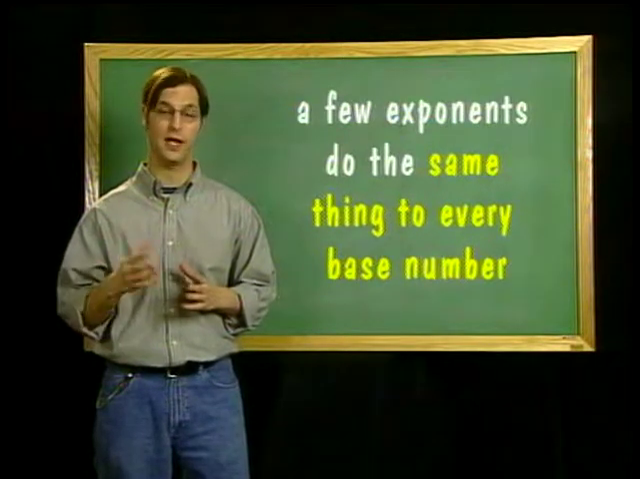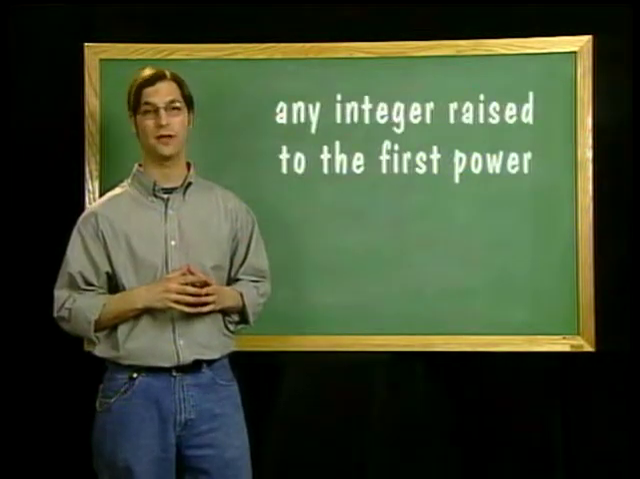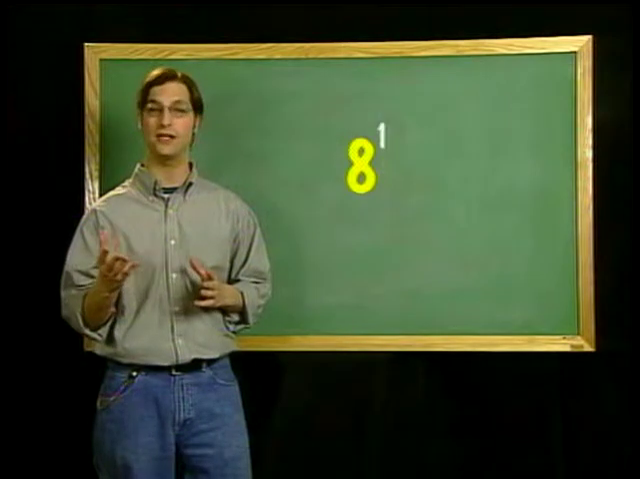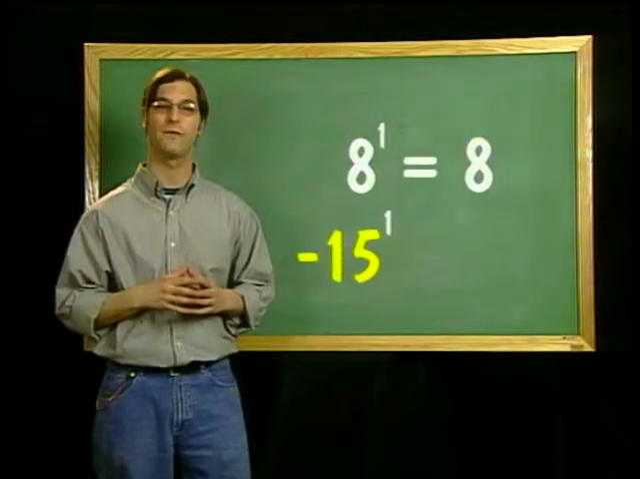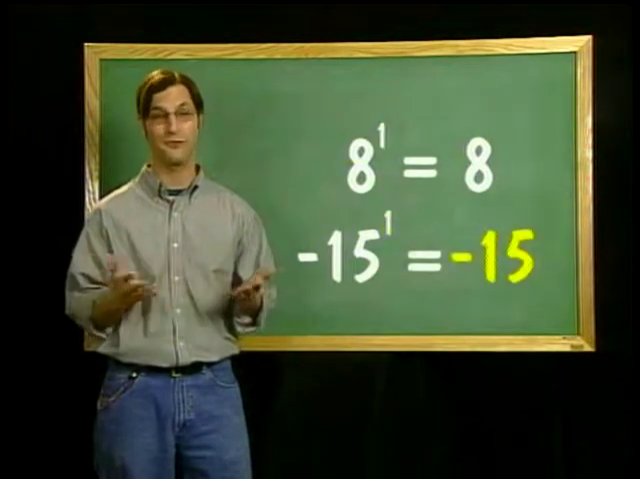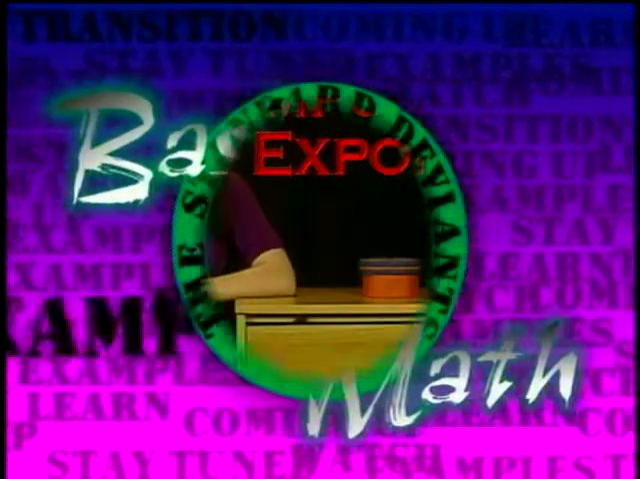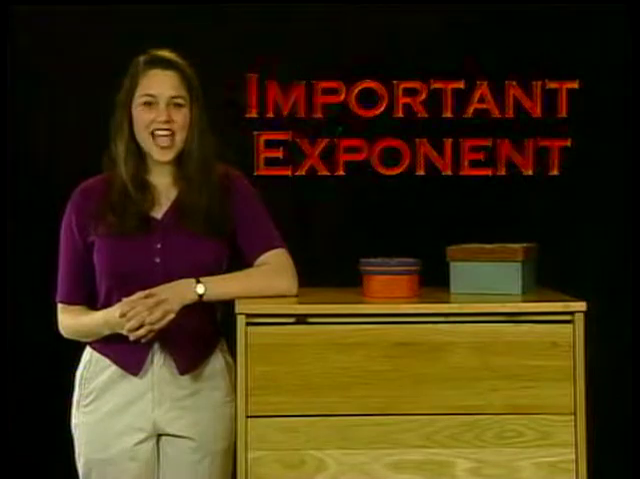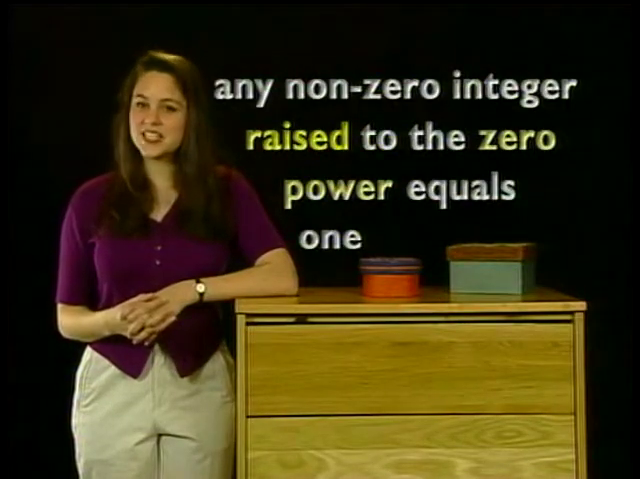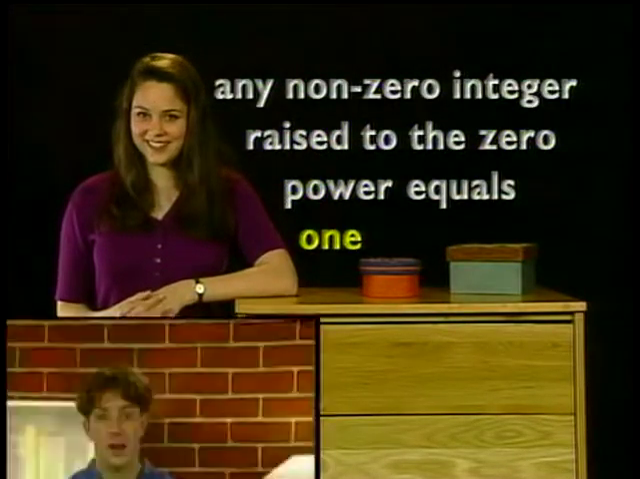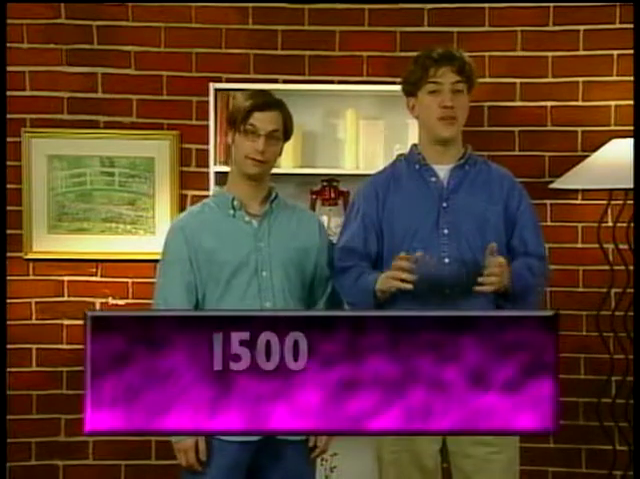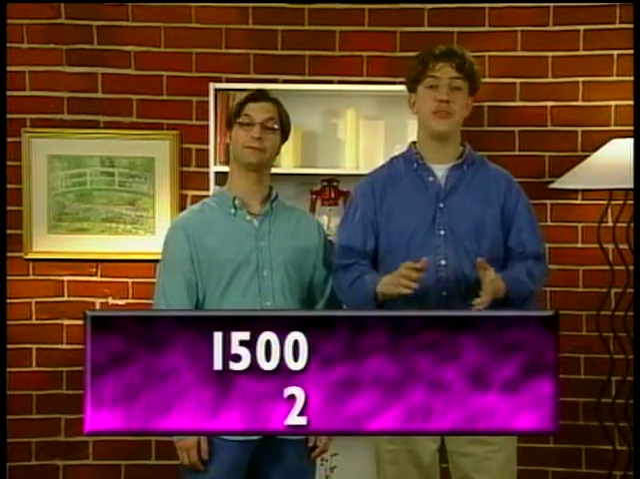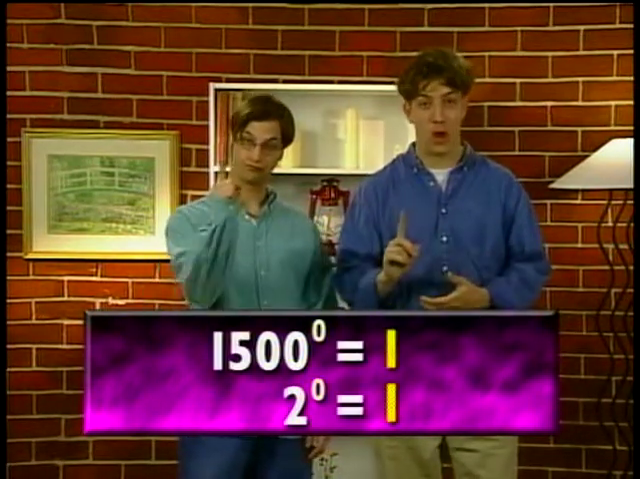Now, there are a few exponents which do the same thing to every base number no matter what it is. Like, any integer raised to the 1st power is the same as that integer. So 8 to the 1st power is 8. Negative 15 to the 1st power is negative 15. There's one other exponent that is really important for you to remember. Any non-zero integer raised to the 0 power equals 1. So regardless of whether the number is 1500 or 2, if it's raised to the 0 power, then it equals 1.